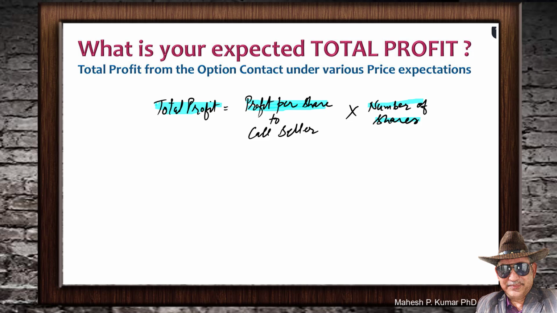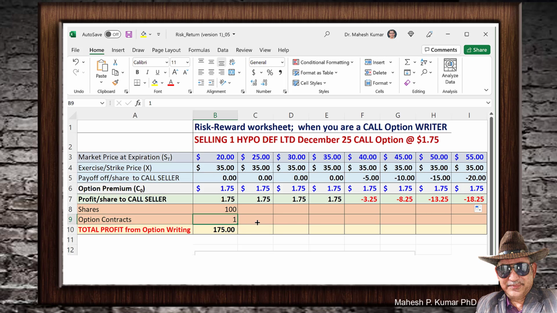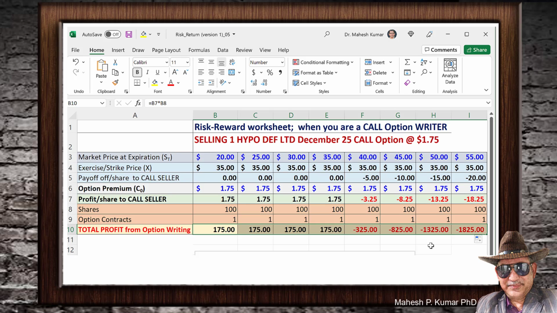Let us do that in the worksheet. First of all we will drag this number which shows the number of option contracts, and it is one only, and the number of shares is definitely 100 times the number of option contracts, which would stay 100 in all the situations. And finally we will calculate the total profit from option writing as per the formula just shown. So this is total profit to you as option seller.